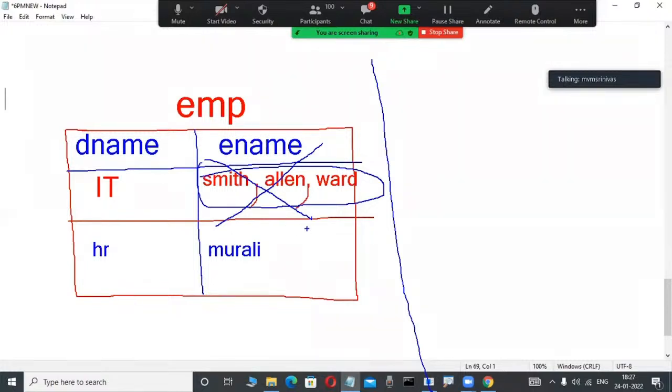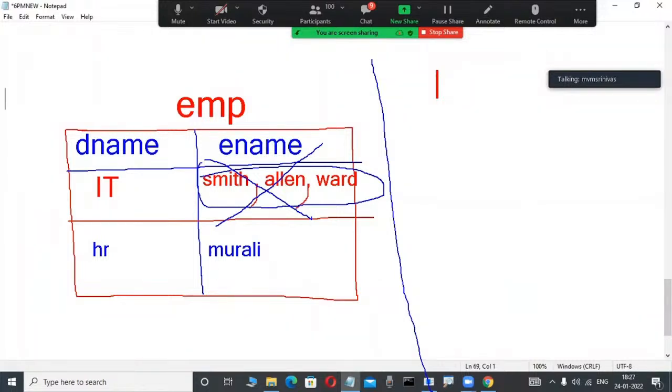Actually, this table is not a problem. The table creation, with Smith, Allen, Ward working, is fine. But why is it not recommended that every cell has a single value? Table creation is not the problem, something else is. What is that? Observe carefully, this is very important. E.F. Codd, he is a mathematician, introduced the relational data model.